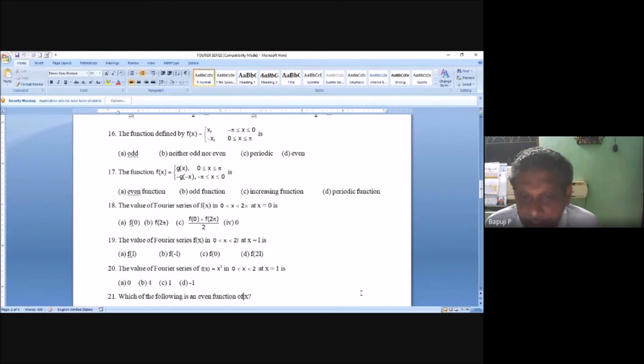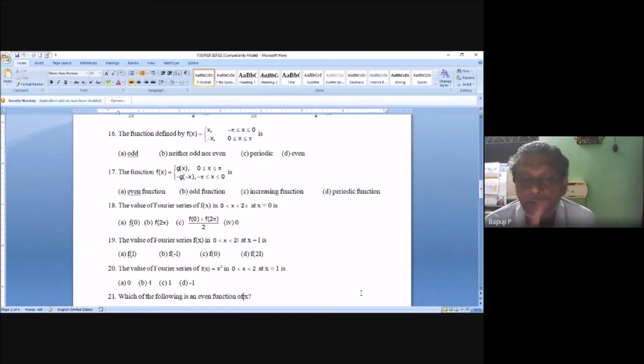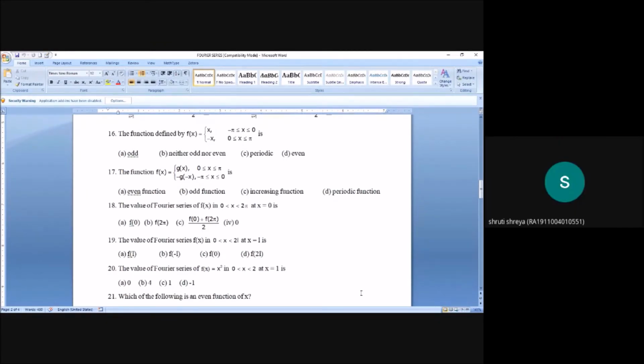The value of Fourier series f of x equal to x square, 0 less than x less than 2, at x is equal to 1. What is the story? F of x is given, so in the answer you can substitute it. What will you get? X is equal to 1 is also continuous here. So what will you get? 1. That is f of 1. F of 1 is 1 square, that is 1. So what is the answer? What is the option? C option, sir.